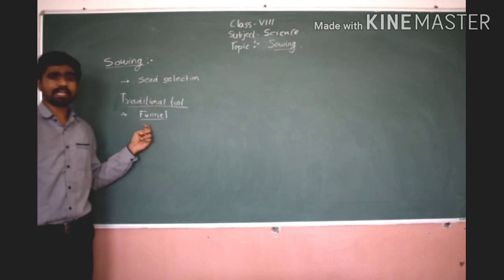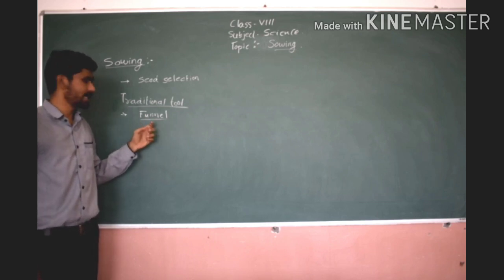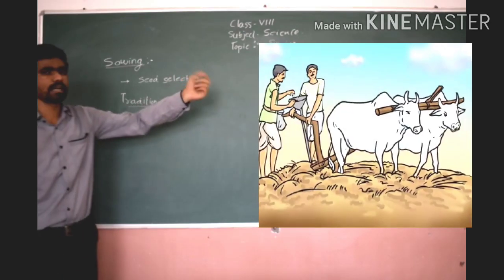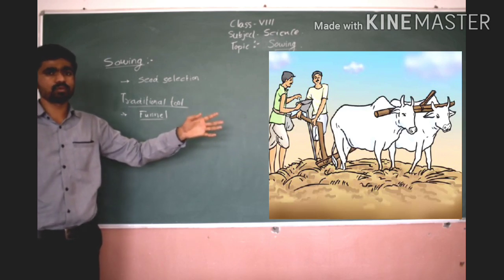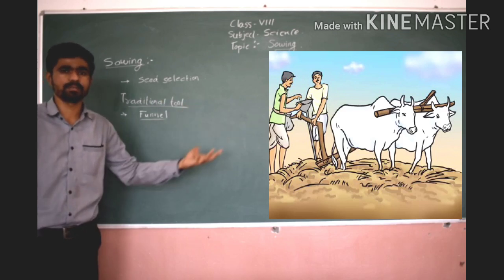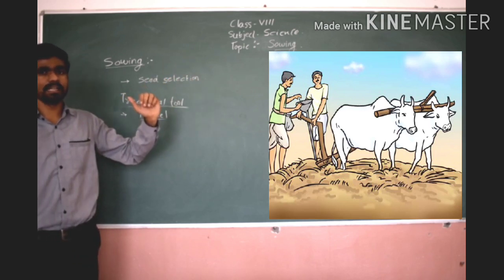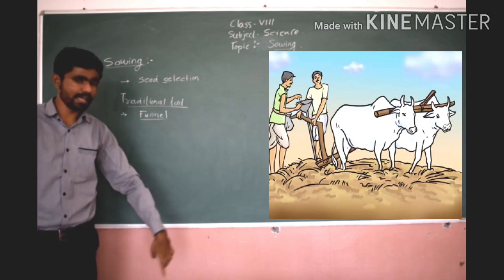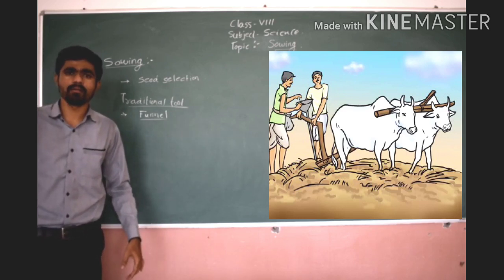This funnel can be attached to a hoe or cultivator, or plow. As you know, a simple diagram of a funnel. See, you can have a look at a diagram. Now I will show a picture in which farmers are holding the funnel attached to a plow, attached to a hoe. Sometimes they attach more than 2-3 pipes to the same funnel. In that diagram you can see clearly that the farmer is putting grains inside that funnel, and from the funnel, the pointed end which is dipped inside the soil, the grains are going down. One by one the farmer is putting.